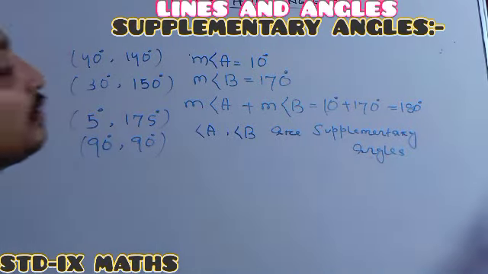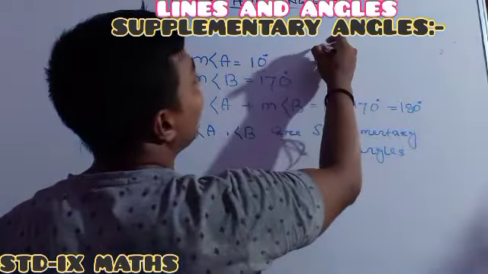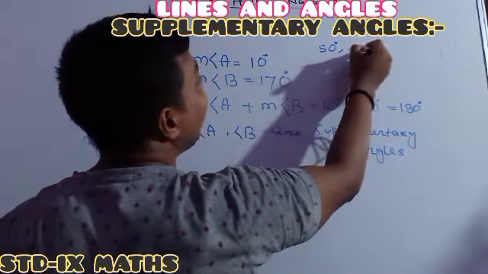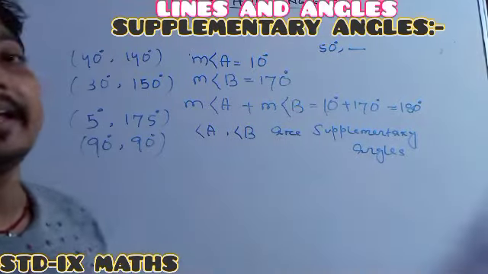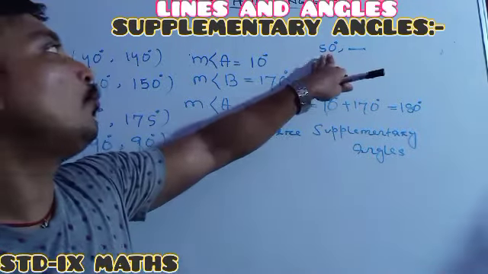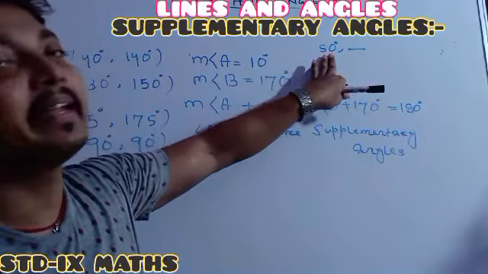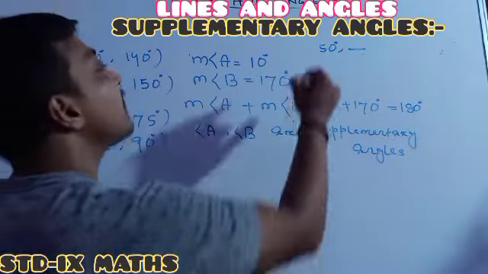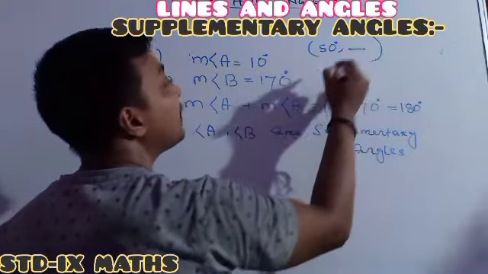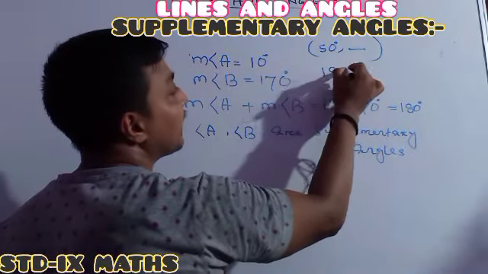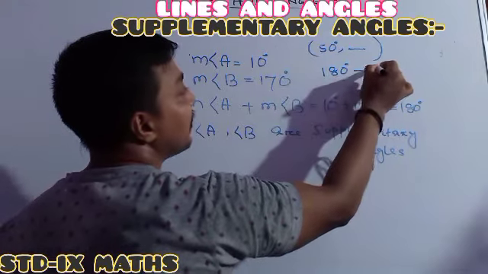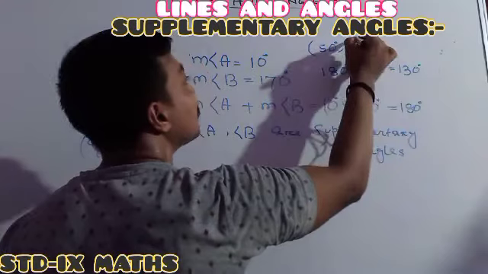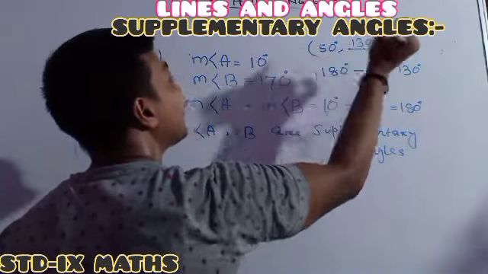Suppose one is asking that you just have to find out the supplement of 50 degree. 50 degree, its supplement angle is how much? Its supplement angle means with which angle measure you are adding 50 degrees such that their sum is equal to 180 degree. So how to find out the supplement angle of 50? The trick is 180 degree minus 50 degree, which is 130 degree. So this angle should be 130 degree.